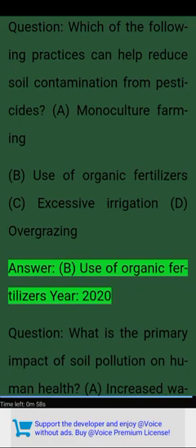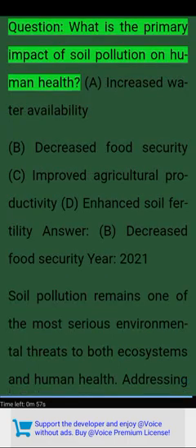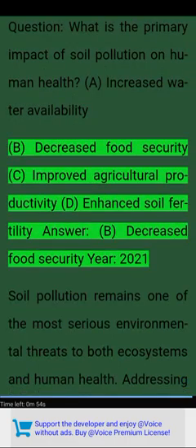Year 2020. Question: what is the primary impact of soil pollution on human health? A. Increased water availability. B. Decreased food security. C. Improved agricultural productivity. D. Enhanced soil fertility. Answer: B. Decreased food security. Year 2021.